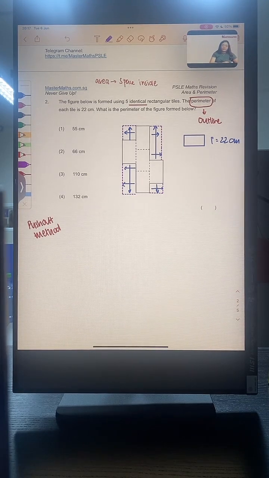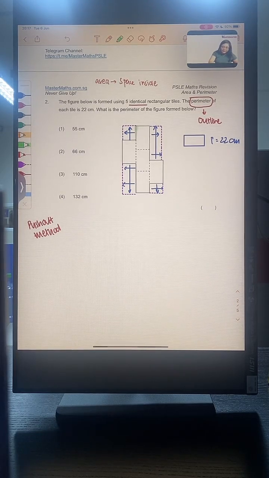So if we have a figure made up of identical tiles that are not very uniform, placed in a very funny way like you see on the screen here, what we can use is the push-out method. The push-out method will help us see the perimeter of the diagram, which is going to be the same as a large rectangle.